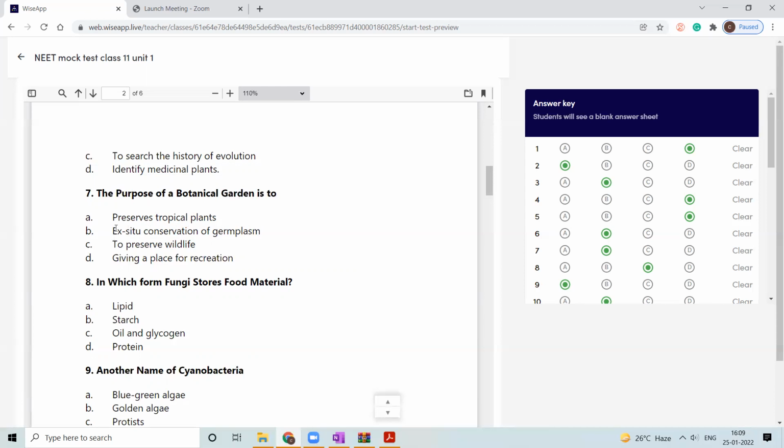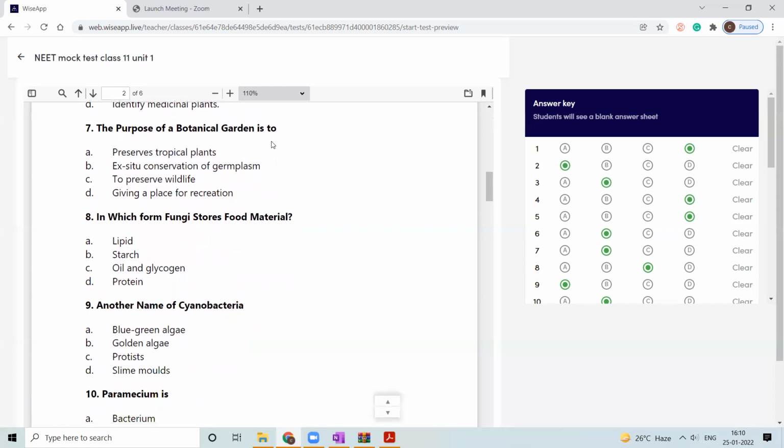Ex situ means out of the area, and in situ means in the same area where we find them. If you are culturing plants in test tubes, as in tissue culture, is it ex situ or in situ? Ex situ, because it is external to the natural habitat, preserving germ plasm. That is the purpose of a botanical garden.